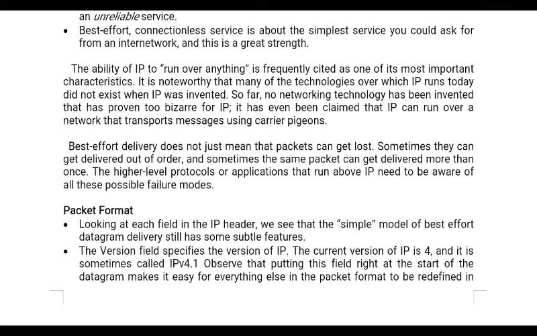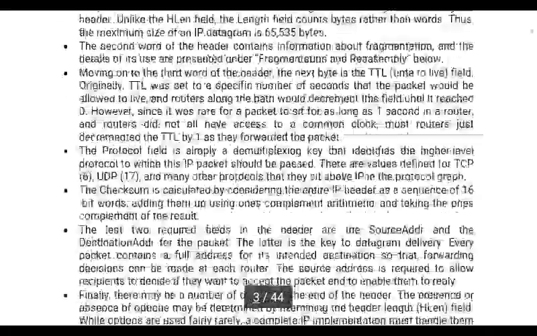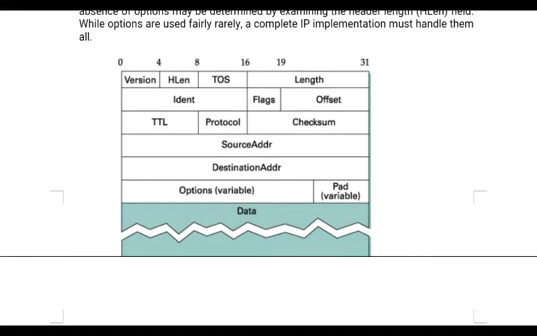Here we are going to see the packet format. This is the IP packet, which is used to forward information from one host to another host. You will see that different fields are present. What is the length of this header? If you look at how many words there are, in general we consider only 5 words. The first word contains version, header length, type of service and length. The second word contains the identifier, flags and the offset.